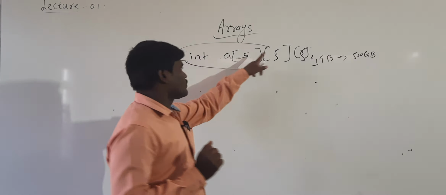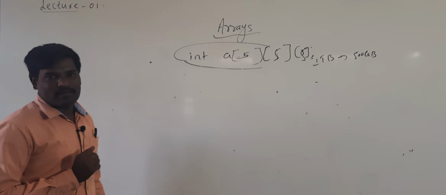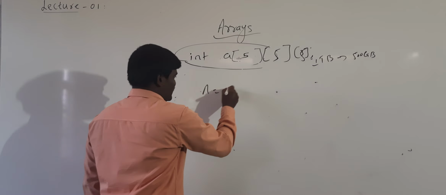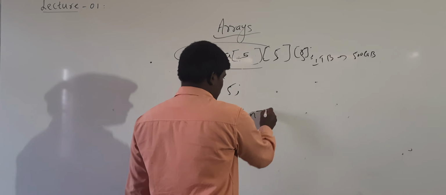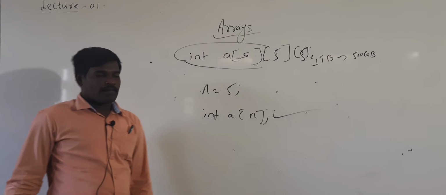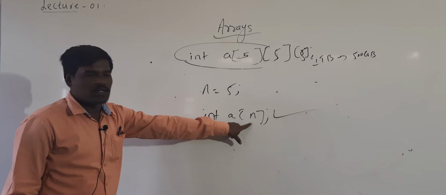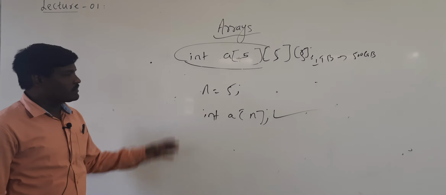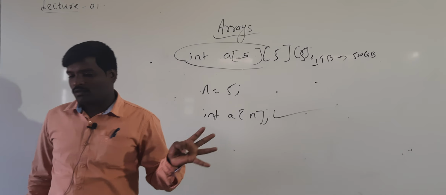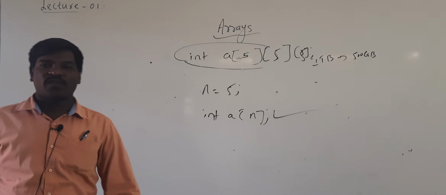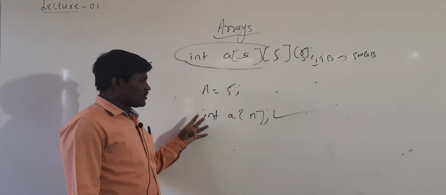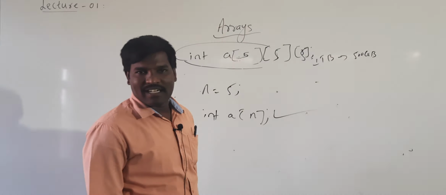Here, nothing other than integer can be written. For example, I can write like this: int n is equal to 5, int a subscript of n. Yes, again it is valid, because instead of writing 5 I have mentioned n. It means that it is a valid declaration of an array.